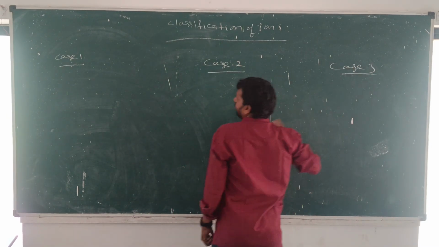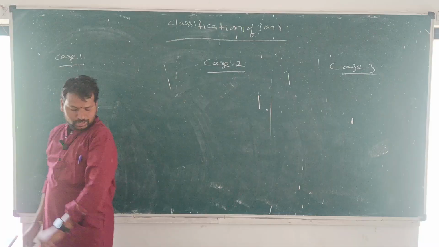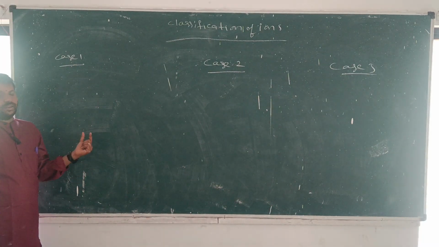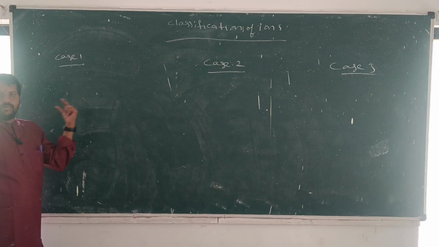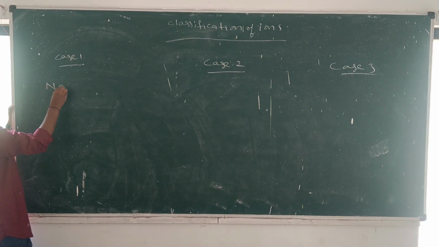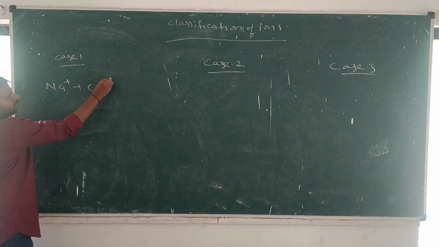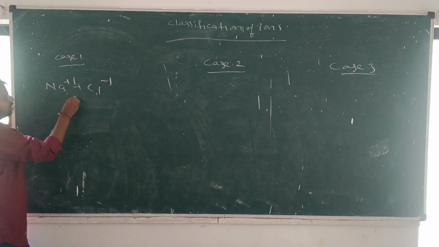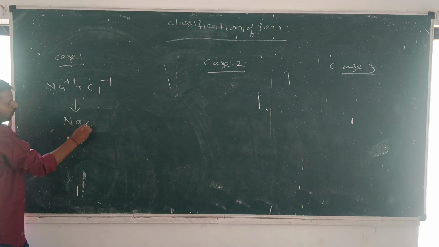Case 1, case 2, case 3. Suppose the anion and cation have the same numerical charge, for example Na plus 1 and Cl minus 1. Here there is no need to crisscross, we can just cancel the charges. So we write NaCl as the formula.